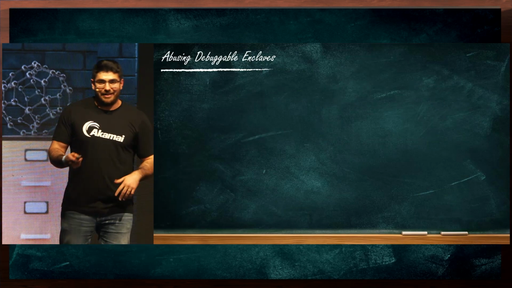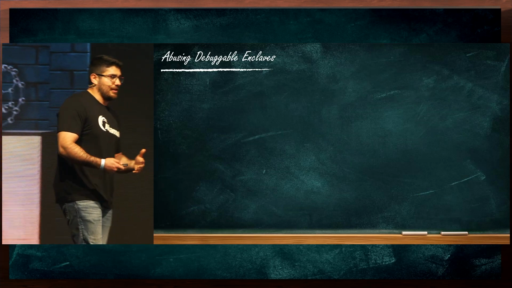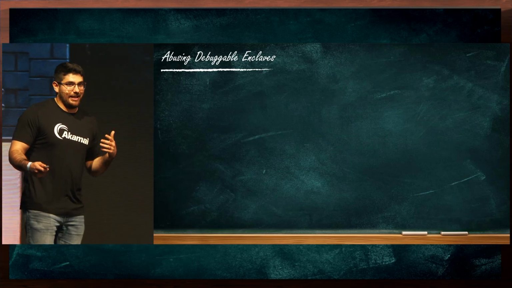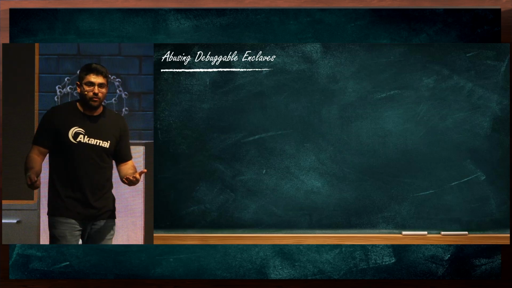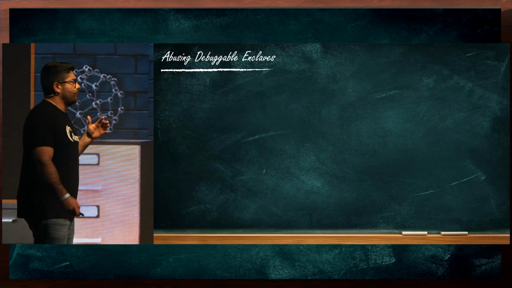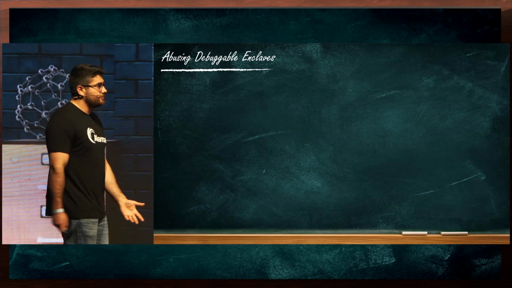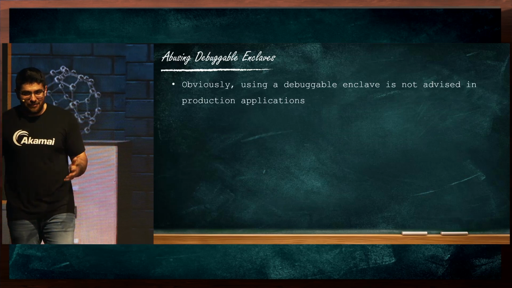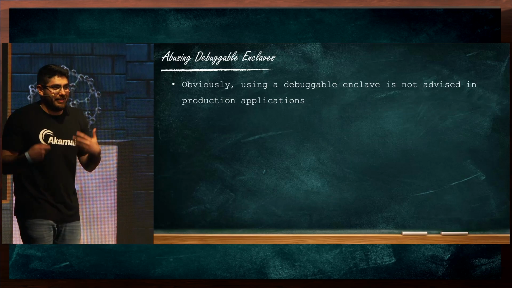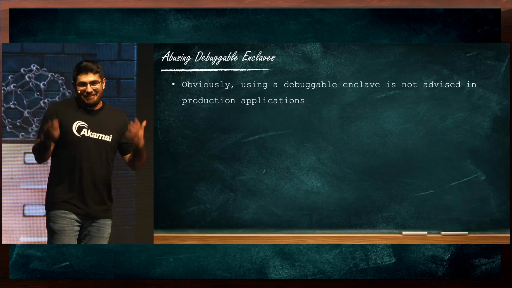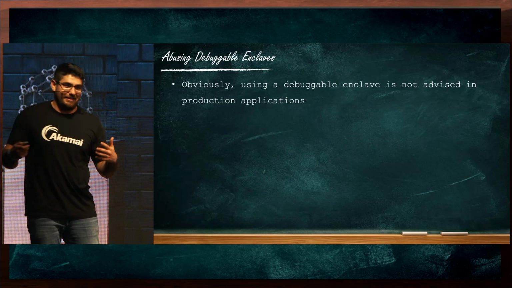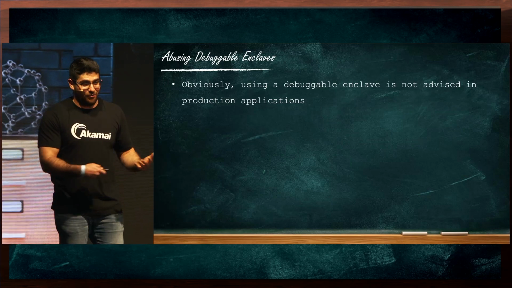So now that you understand a bit about debuggable enclaves and how they work, we can get into the interesting stuff of what we can do with them as attackers. First, and pretty obviously, using debuggable enclaves for production applications is a really bad idea. The entire point of using an enclave is creating a memory region which cannot be accessed.